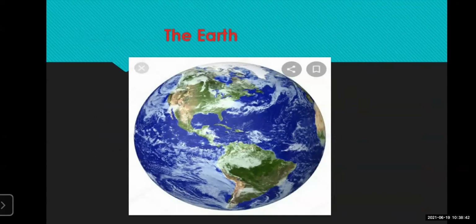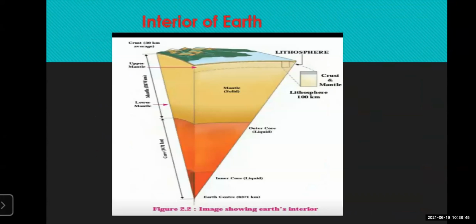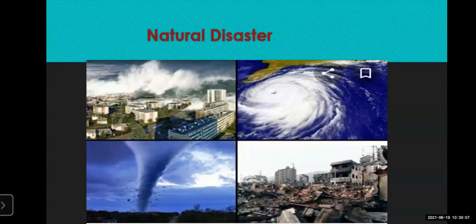Then the structure of the Earth. Again, we saw today the interior of the Earth. What layers are there in the interior of the Earth? The layers are crust, mantle, outer core and inner core, which you studied in detail last year. What minerals are there? Silica, magnesium and all, everything you studied last year. Then we saw natural disasters, that is natural phenomena that occur by the forces of the earth. Destruction caused by natural forces. It is not man-made.